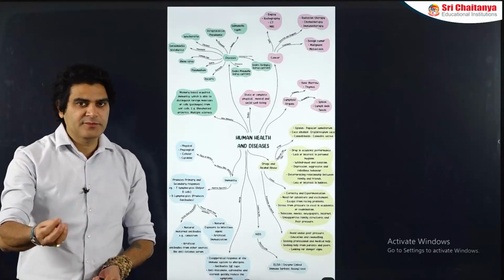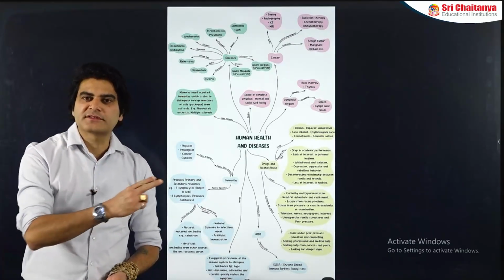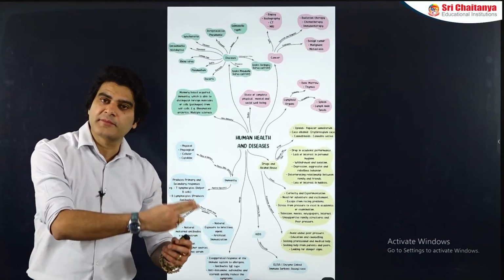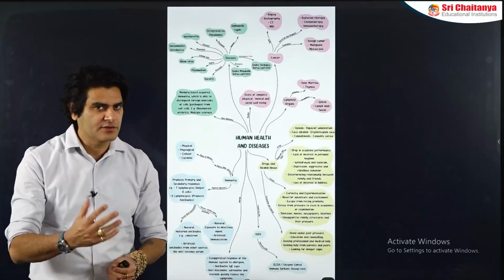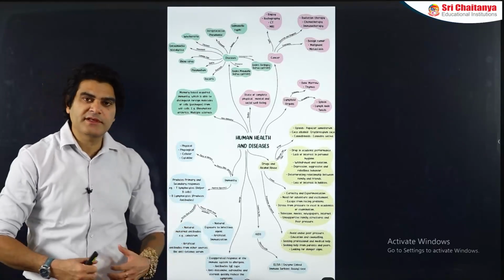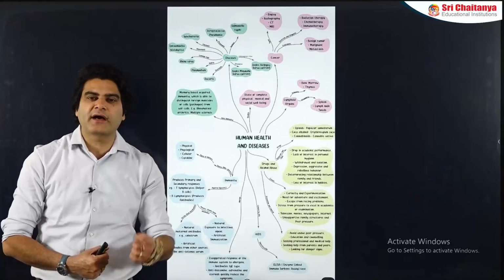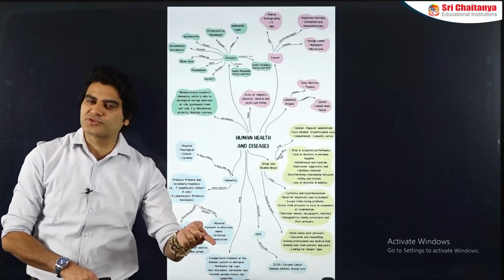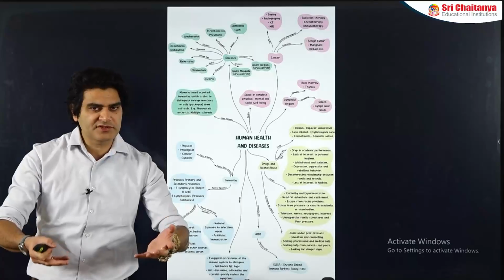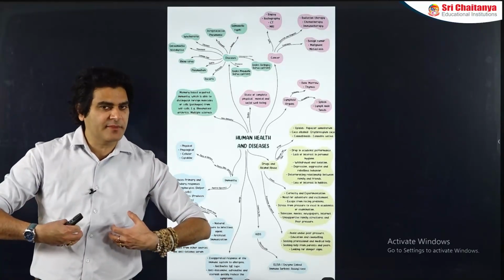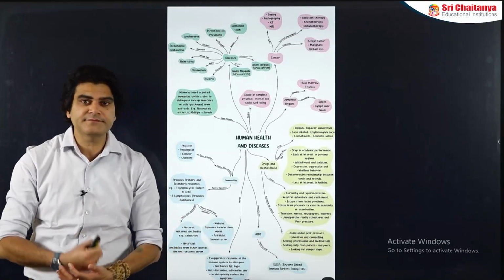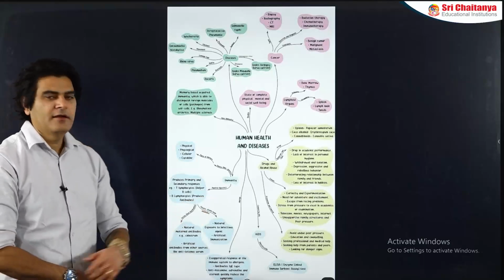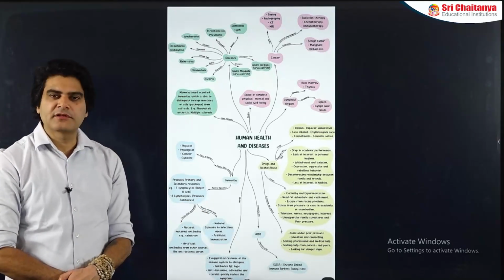So as long as the pathogen is not there in the body, the cells are there, but do they have the capability to act against that pathogen? No. Since the cells will be acquiring the capability to act against the pathogen only after getting exposed to the pathogen, only after the person has acquired a disease or a pathogen in the body, then only the cells will be getting active against that particular pathogen.